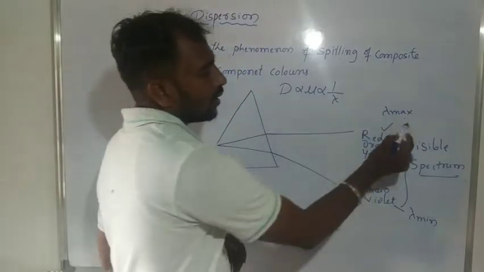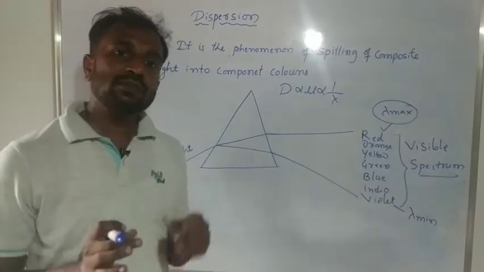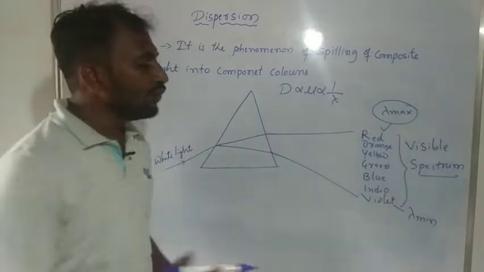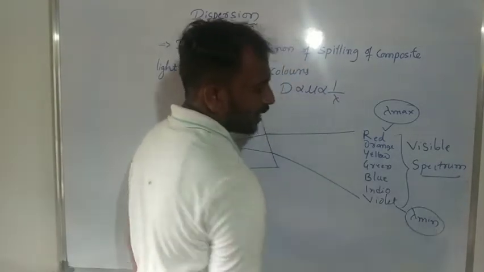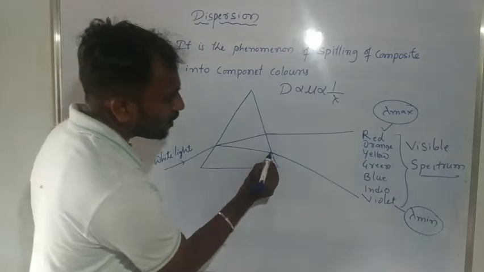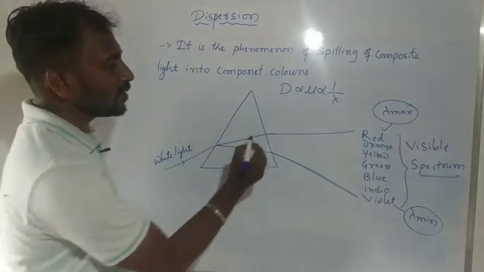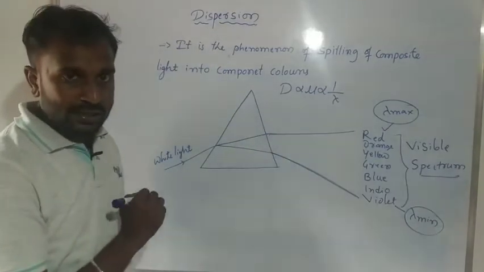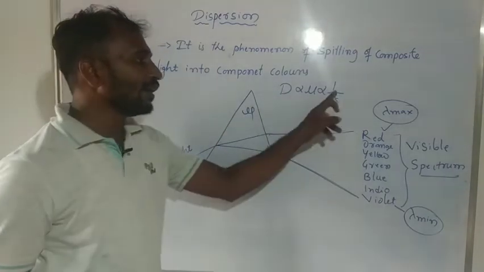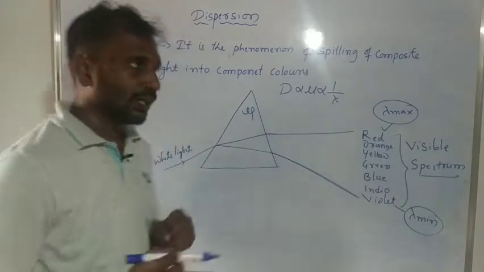The color with the maximum wavelength bends the minimum. The color with the minimum wavelength bends more. So violet, having the minimum wavelength, bends more, and red, having the maximum wavelength, bends the minimum. So this deviation mainly depends upon the refractive index and the wavelength of the light. For this reason we get the dispersion phenomenon.